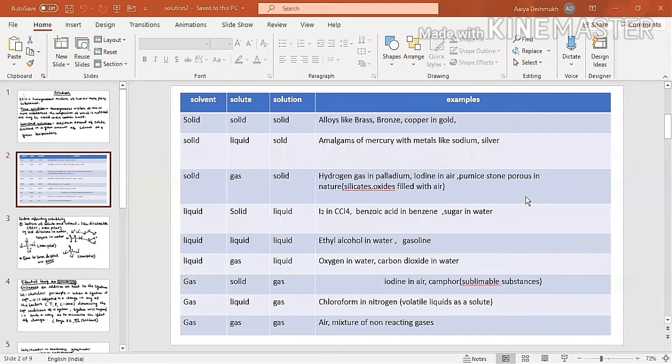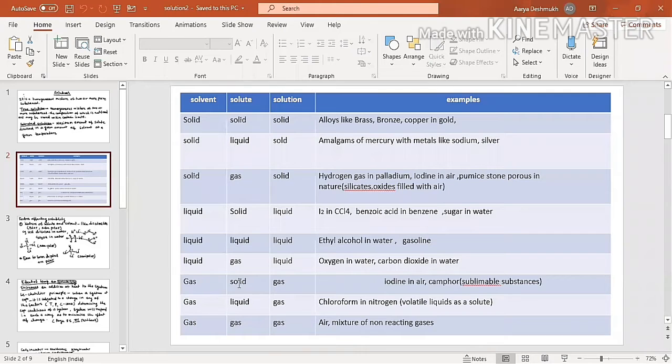This table is given in your textbook also. We are interested in solvents like liquid: liquid, liquid, liquid, that is ethyl alcohol in water or gasoline. This is of much importance, where the solvent is in liquid phase, the solute is again a liquid, and the solution obviously will be in liquid phase. Gasoline is nothing but petrol. Next is liquid, gas, liquid, that is oxygen in water or carbon dioxide in water.